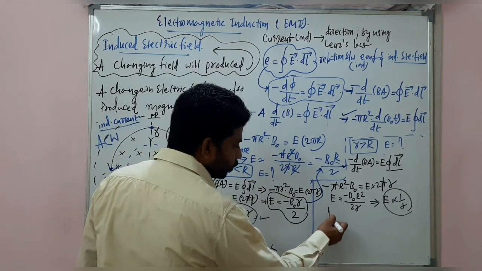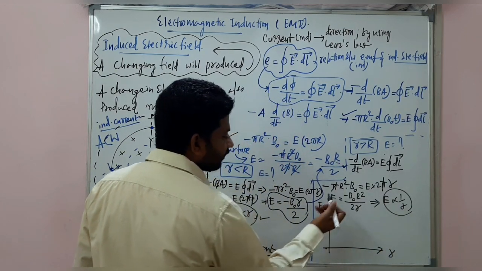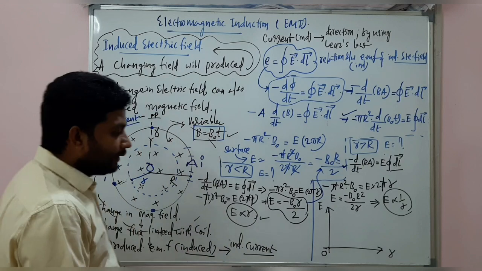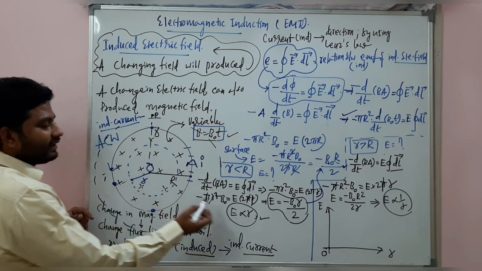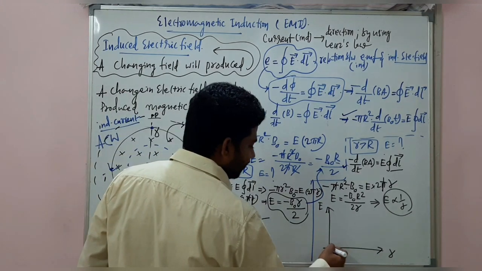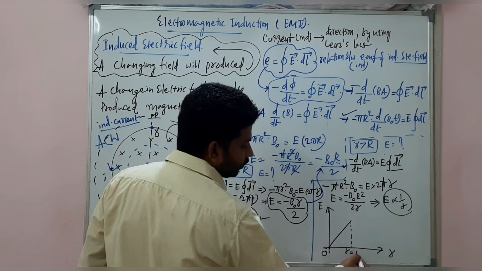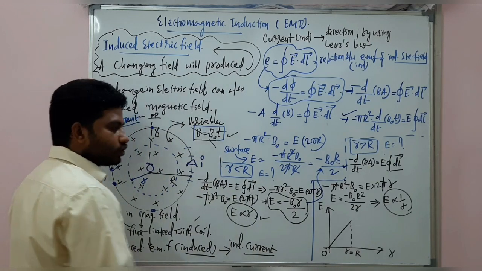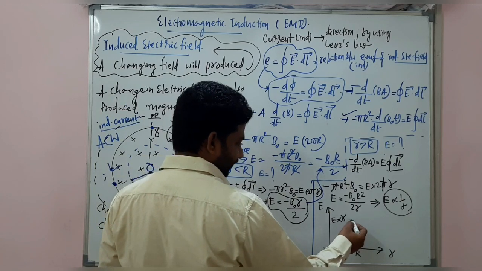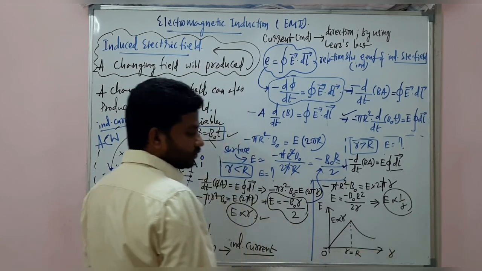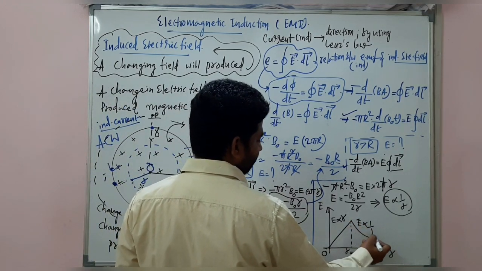And how you could represent the graph, carefully see. This is small r, this is the induced electric field. This is the center of the circular ring. From the center to the surface, the induced electric field is directly proportional to r, so this is the graph for directly proportional. This is where small r is equal to capital R on the surface of the ring. From the surface, as r is increasing, the induced electric field decreases, inversely proportional to r.